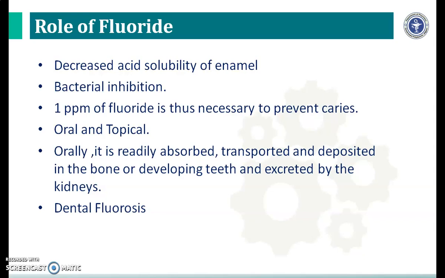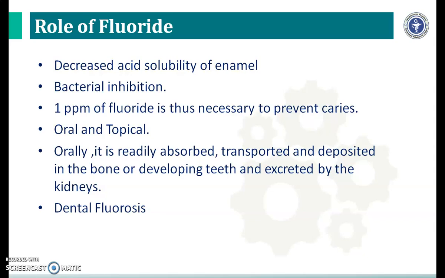However, when more quantities of fluoride, that is more than 2 to 3 ppm, are ingested, it is carried to the bones and teeth and produces mottled enamel, and such condition is called dental fluorosis. Fluoride is administered by two routes. First, oral route and second, topical route.